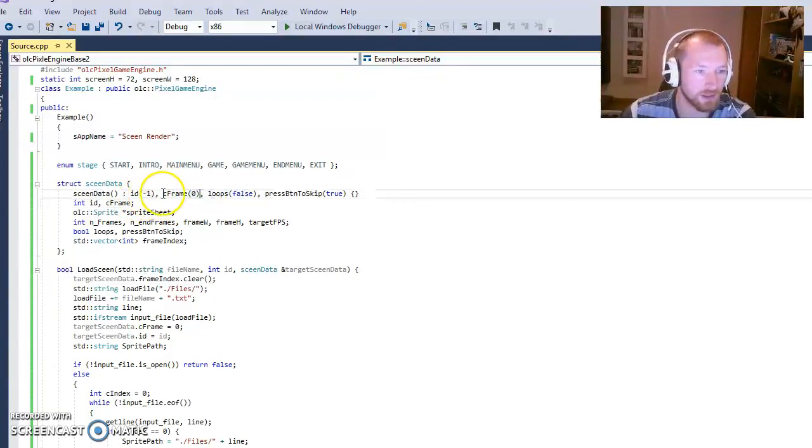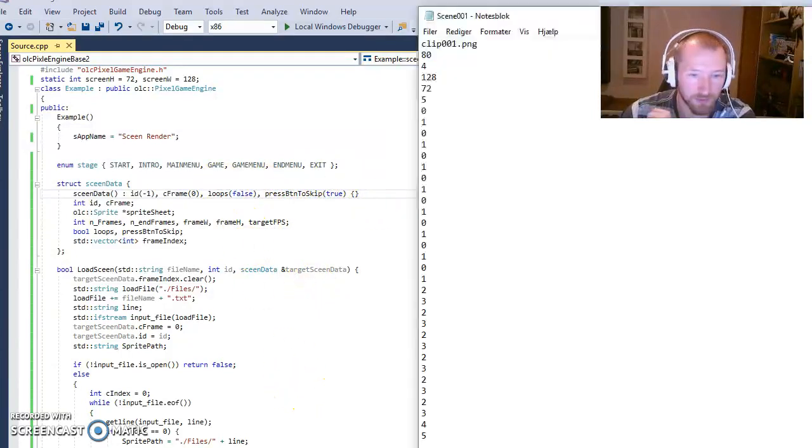Then I will set the frame. C frame means current frame. Set that it does not loop, and that you should be able to press a button to skip the frame. That's the standard setting, but it could be anything really. Oh yeah, sorry, I forgot to say, the first two here are actually the loop and the press button. So 0, no, you cannot, and 1, well, yes you can.